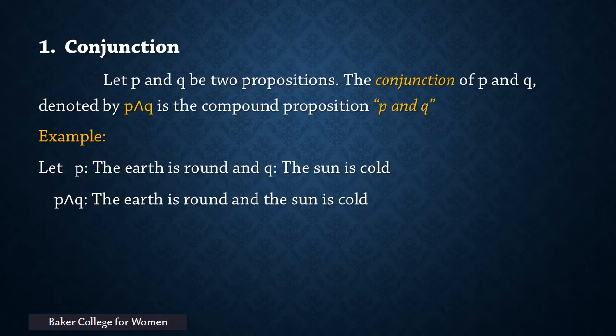Conjunction. Let P and Q be two propositions. The conjunction of P and Q, denoted by P ∧ Q, is the compound proposition "P and Q." Example: let P be the proposition "the earth is round" and Q be the proposition "the sun is cold." The conjunction of P and Q is the proposition "the earth is round and the sun is cold."